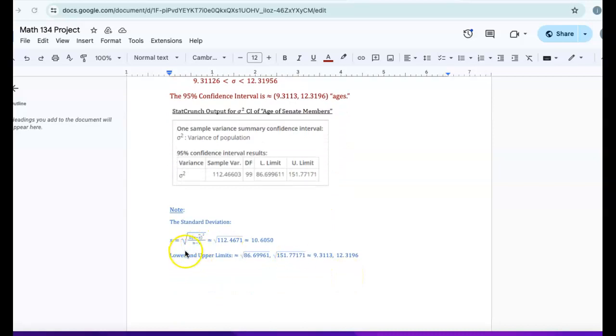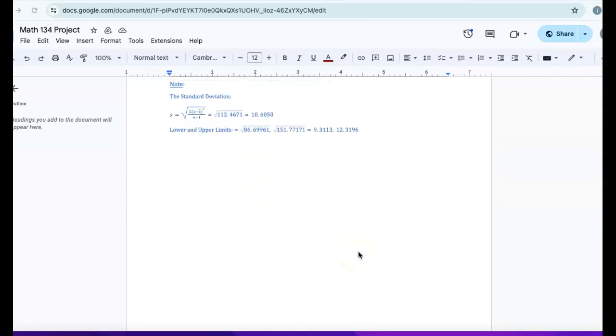A note, the standard deviation is s equals the square root of the sum of x minus x bar squared over n minus 1, taking the square root of that, is approximately 112.4671, or the square root of that is equal to 10.605. And the lower and upper limits are the square roots here, as we can see from the output of the variance: 86.69961 square root to 151.77171 square root, which is approximately 9.3113 to 12.3196.